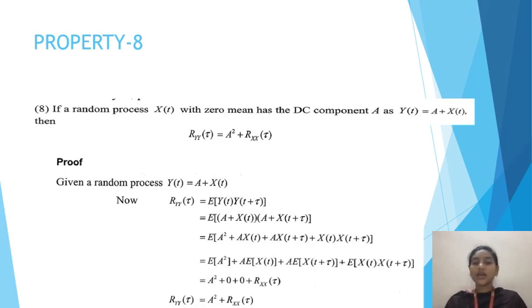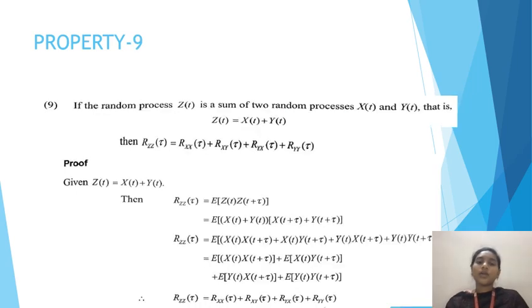Here, as we know, expectation of a constant is the constant, so expectation of a square becomes a square. Expectation of x(t) becomes 0, as the mean is 0, and likewise for x(t plus tau), the mean becomes 0. And expectation of x(t) into x(t plus tau), which is the autocorrelation function of x, we have written as Rxx of tau. So the total equation becomes a square plus Rxx of tau. Hence, the above equation has been proved.